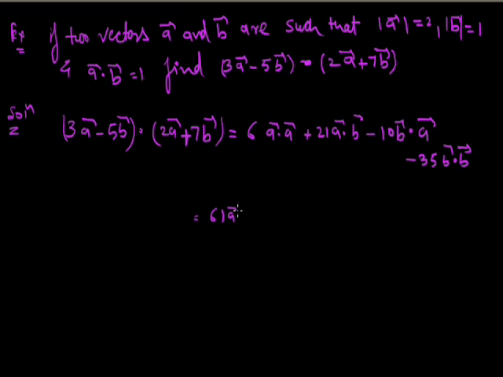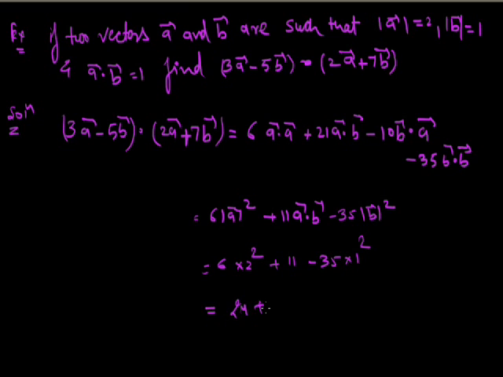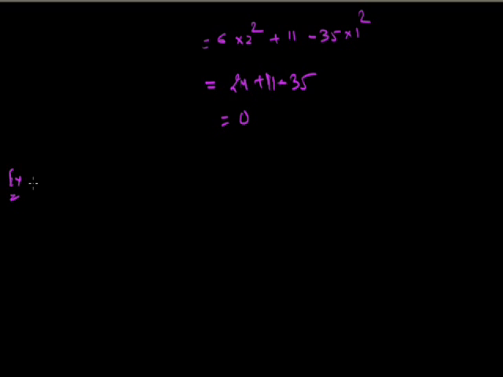That is 6 times magnitude of A vector square plus 11 times A vector dot B vector minus 35 magnitude of B vector square. Now that one is 6 into 2 square plus 11 minus 35 into 1 square. By solving this we get 6 into 4, that is 24, plus 11 minus 35, so that is 0. Now let's take the next example.